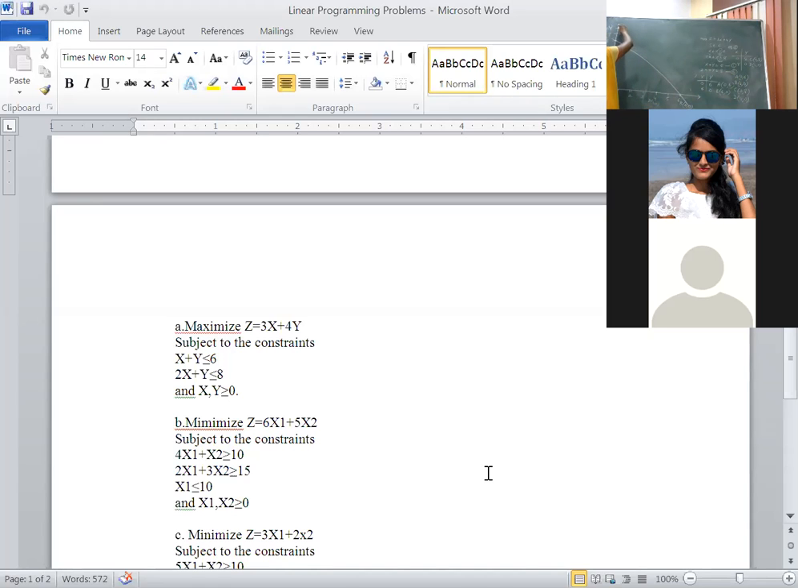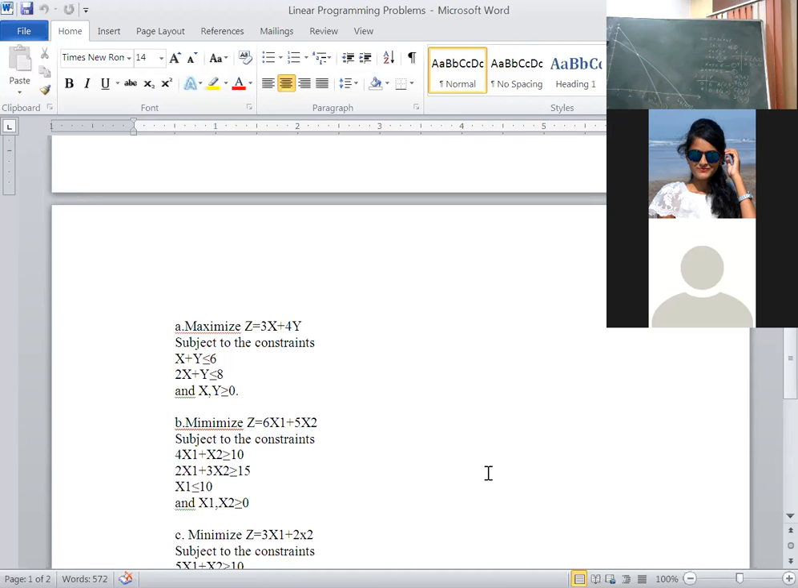Then equation 2. Where is it intersecting? It is intersecting here, correct? You write down the equation. Till here, any query? Whatever coordinate points you have calculated, you have to plot on the graph.